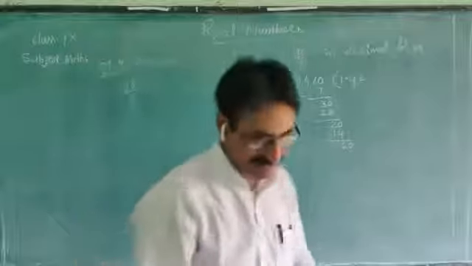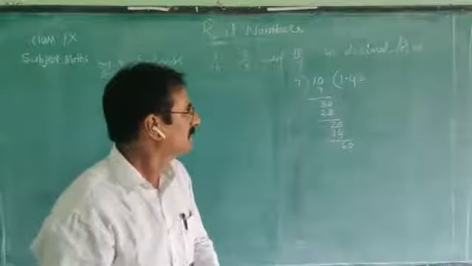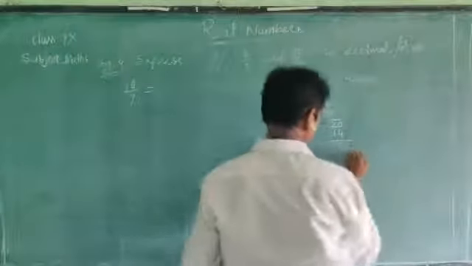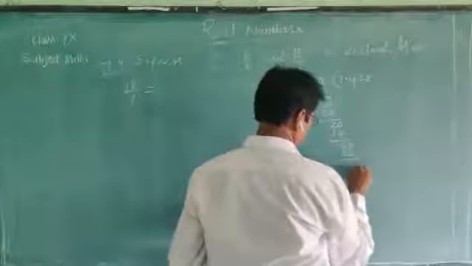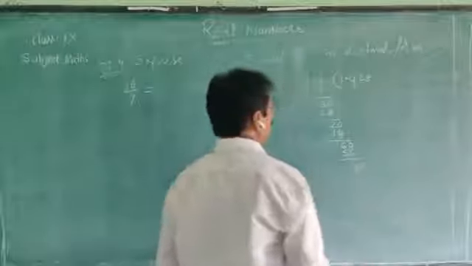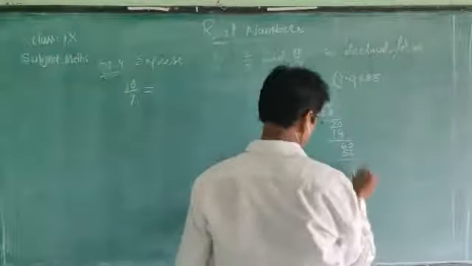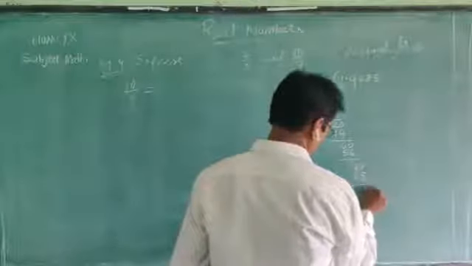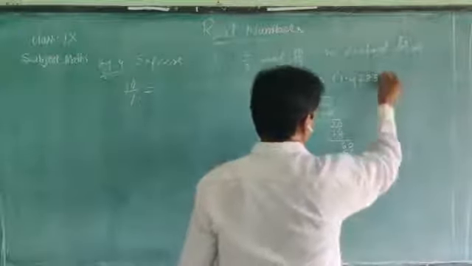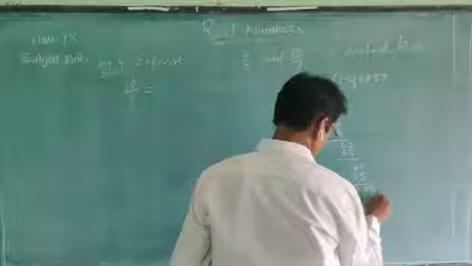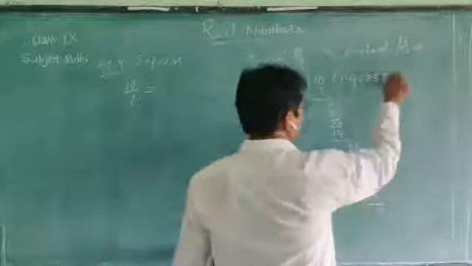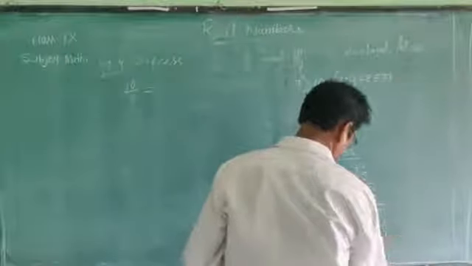7 how many times? 7 8s 56. 4, 40. 7 5s 35. 5, 50. 7 7s 49. 1, 10. 7 1s 7.